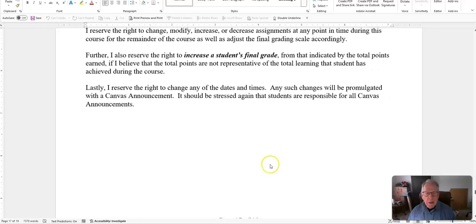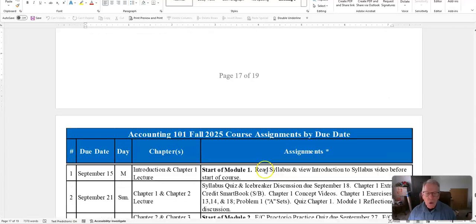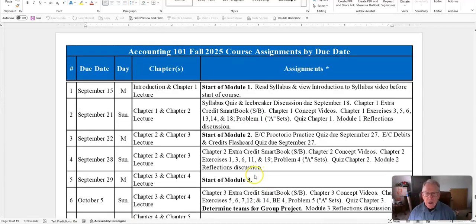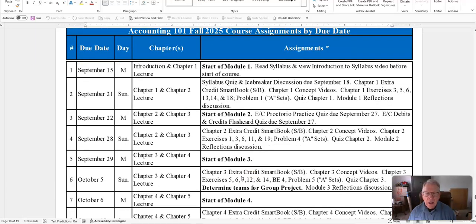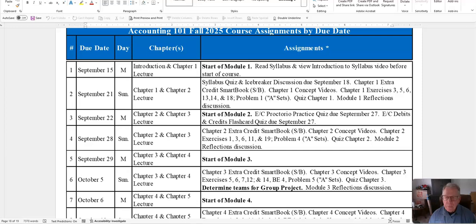Anyway, probably the most important, as I mentioned earlier in the syllabus, is this. This is the course assignments by due date. And again, I keep a copy of that very handily in my possession. And here it tells you everything that's due and when. So for example, here is the start of the course on Monday, September 15th.